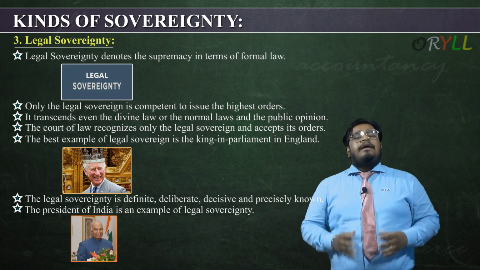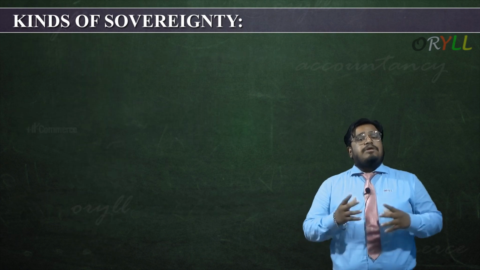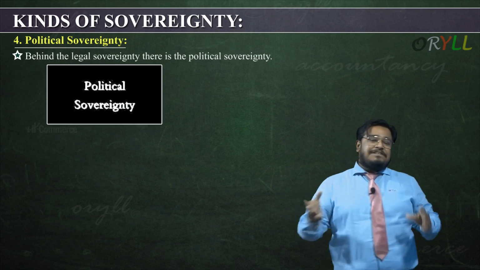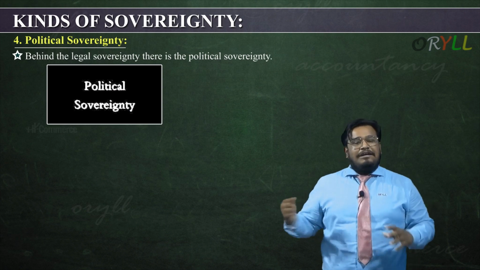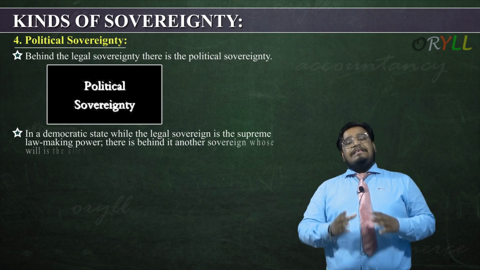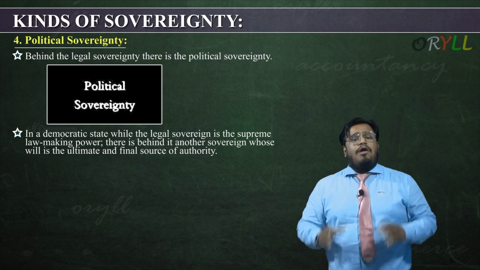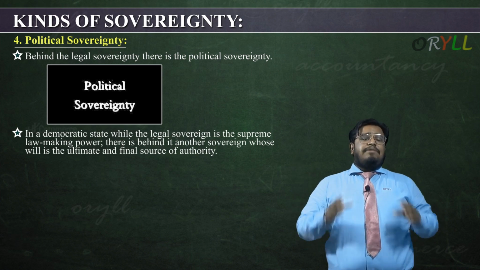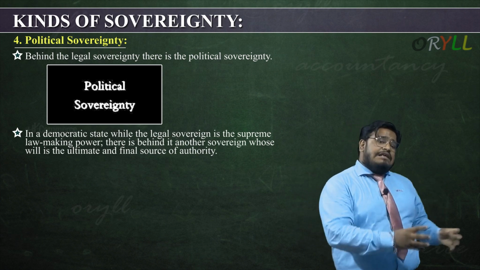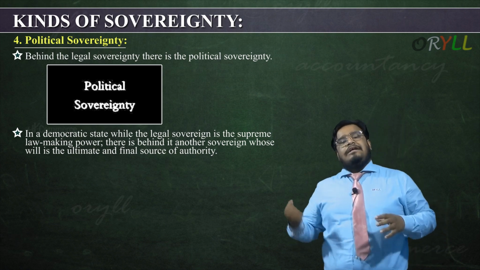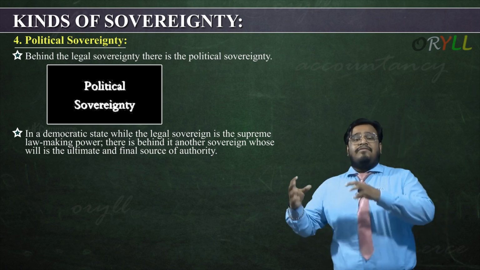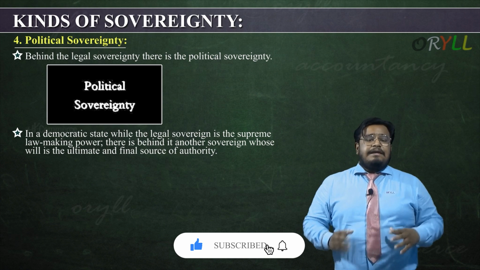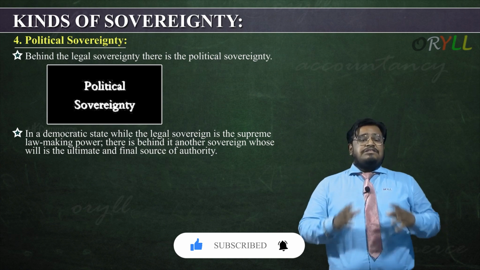Let's understand the fourth point, that is political sovereignty. Behind the legal sovereignty, there is politics, there is a political sovereignty. That means to get a legal sovereignty, we need to have political sovereignty. In a democratic state, while the legal sovereign has supreme law making power, behind it there is another sovereign who will be the ultimate final source of authority. That means the legal sovereign power is achieved by the political sovereignty only. When we have political freedom, it is making the highest authority person, the President or the King in Parliament in England, just because there is political sovereignty.